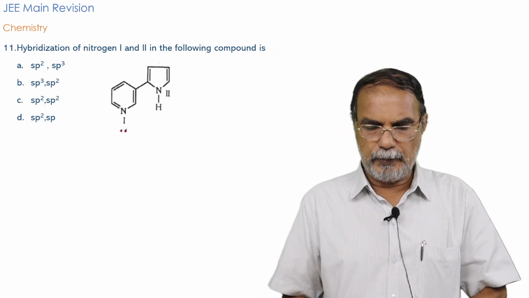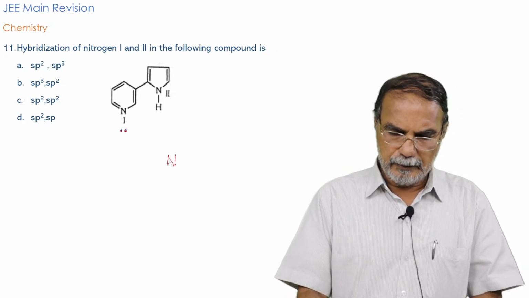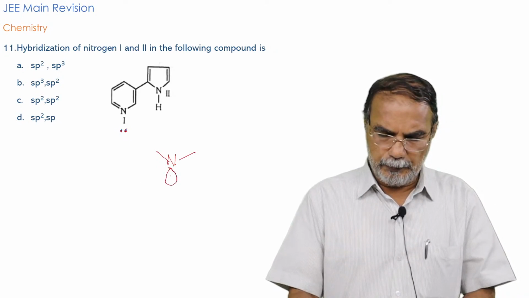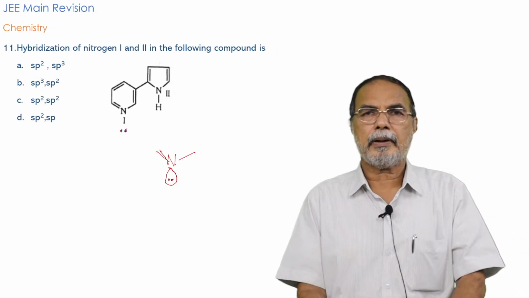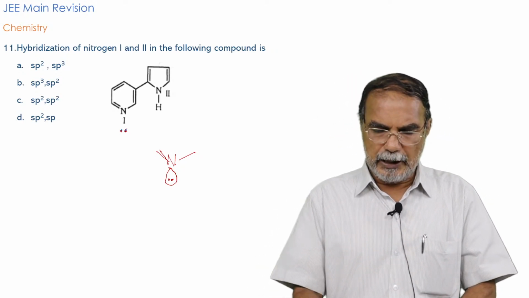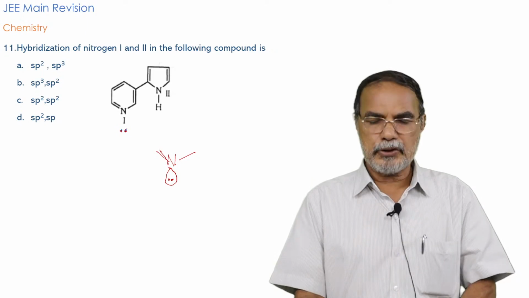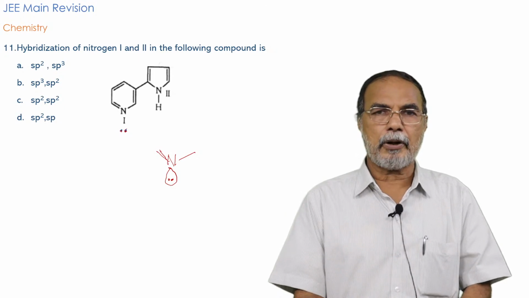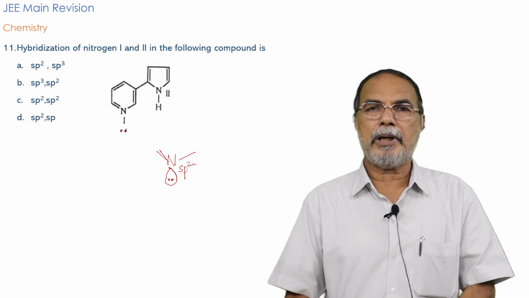The nitrogen has a lone pair, right? So it is like a nitrogen forming one bond here, and a lone pair here. Here it's a double bond. So you need to consider only the sigma bond. Pi bond need not be counted. So what will be the hybridization of nitrogen? The hybridization of nitrogen will be the hybridization which will give 3 sigma orbitals. This is a sigma orbital, this is a sigma orbital, and this is a lone pair orbital. So that means the nitrogen is in the sp2 hybridized state.